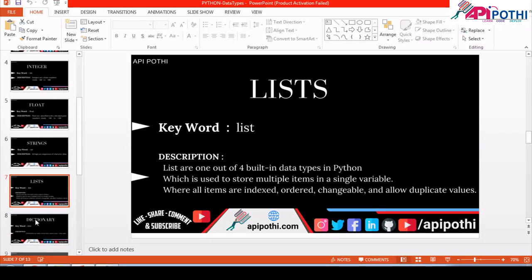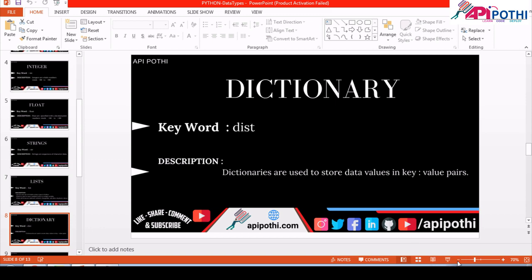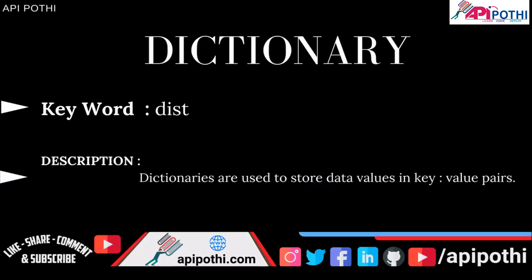Coming to the next data type, which is the dictionary. Dictionary is great because it stores the value in key and value pair. Like I am a customer, I am just ordering multiple books from the website. So for my customer ID, there are multiple book IDs getting associated, right?